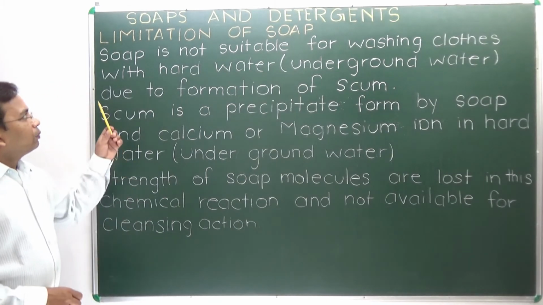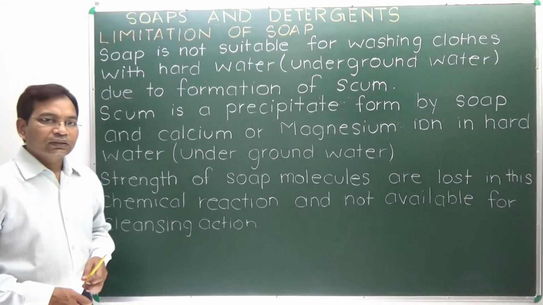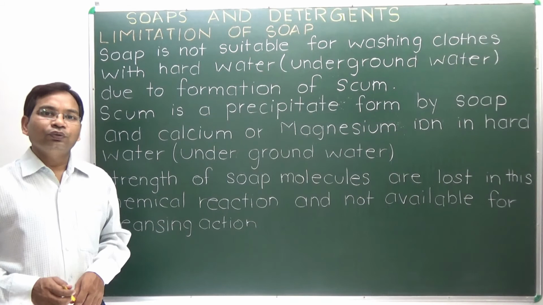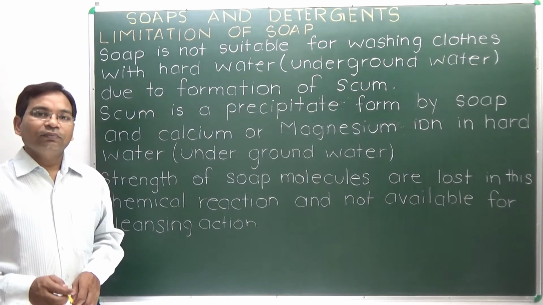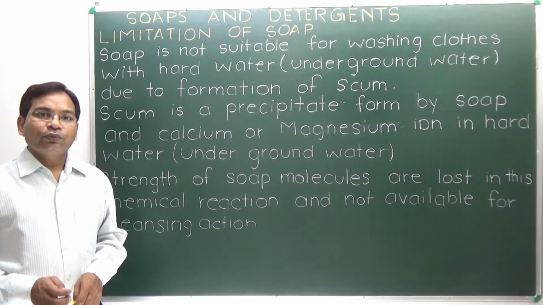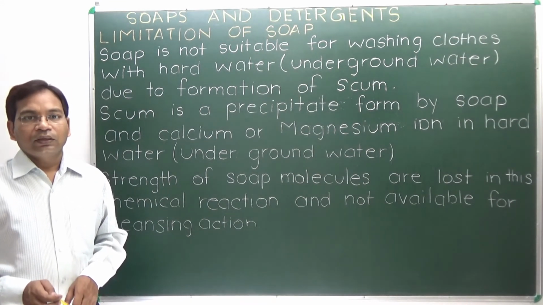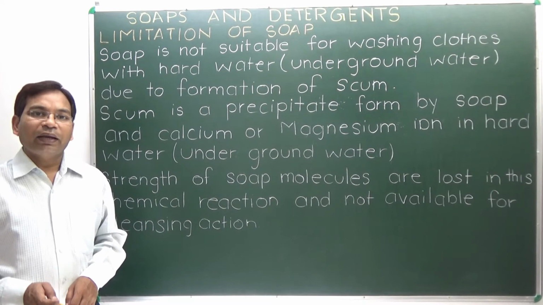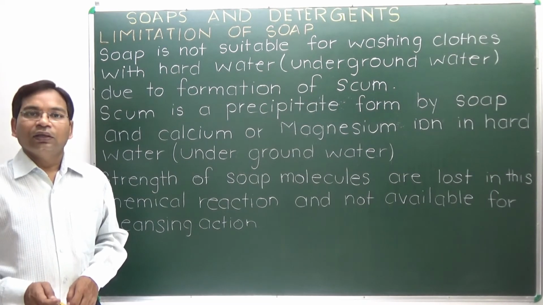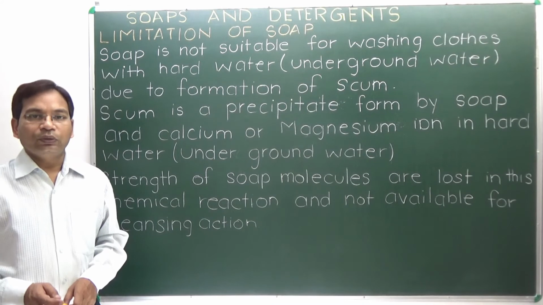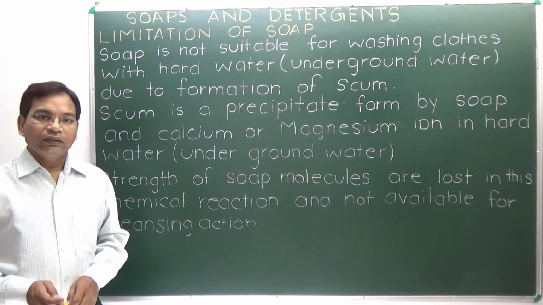On reacting with such calcium and magnesium salts of hard water, soap produces scum, and scum has no property to clean the cloth or body. Scum is the calcium and magnesium salt of soap or fatty acid that precipitates in water and is insoluble. That's why you cannot clean anything.